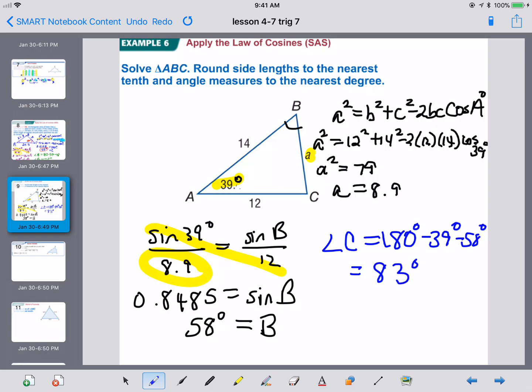And then just look, our smallest side, 8.9, is across from our littlest angle, 39. Our medium side, 12, is across from our medium angle, 58. Our largest side, 14, is across from our largest angle, 83. So that's just a really super quick check.